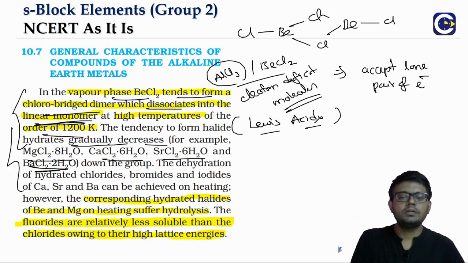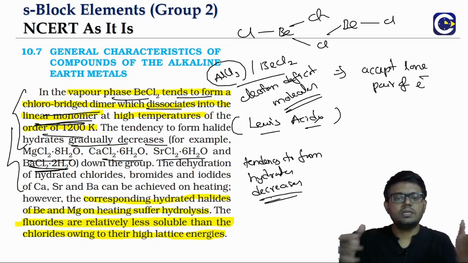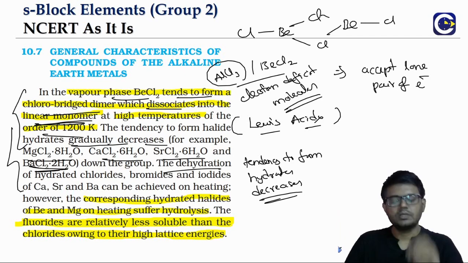As we go down the group, the tendency to form hydrates decreases. Why? Because the ions are becoming larger, so they will not be able to attract more water molecules. Okay, so dehydration means what? Making the molecule lose the water. So the dehydration of chlorides or bromides or iodides of calcium, strontium, barium can be achieved just on heating.